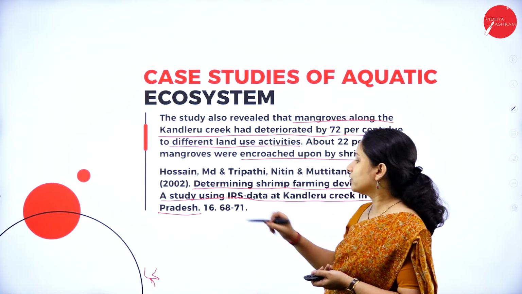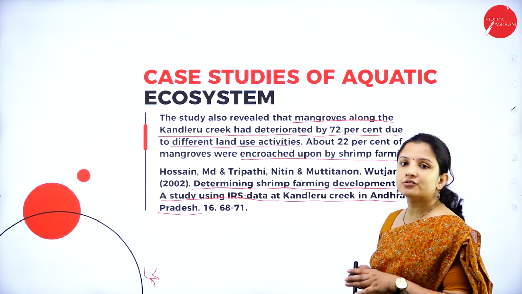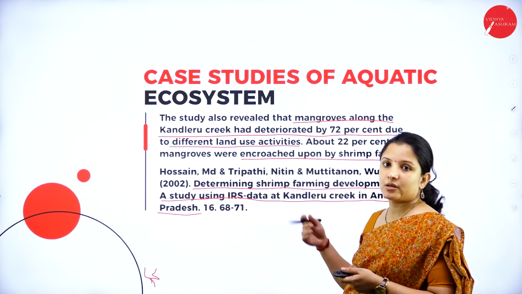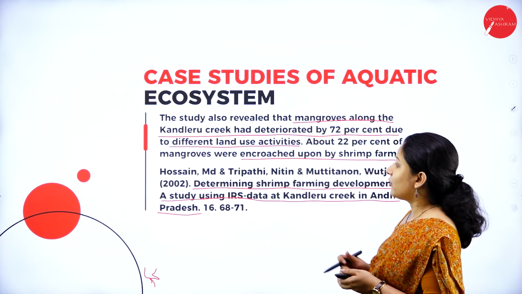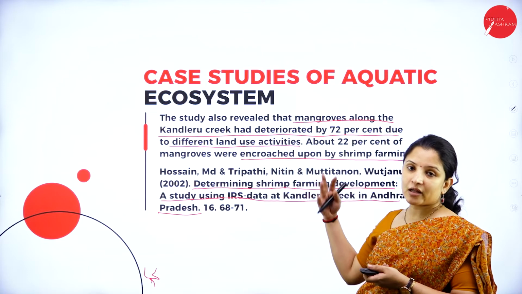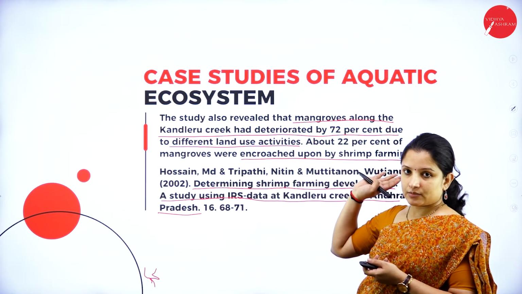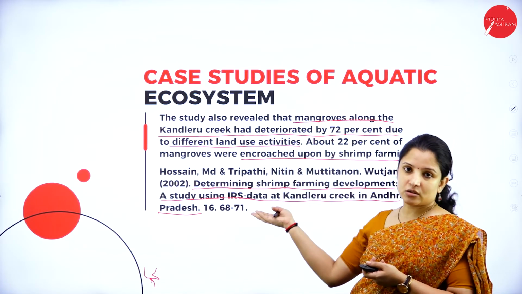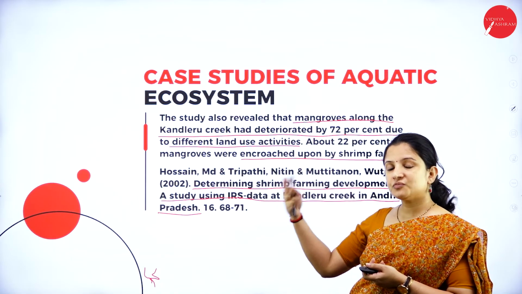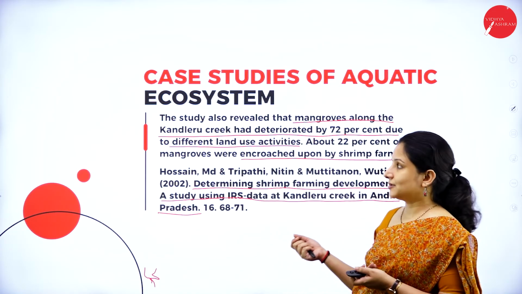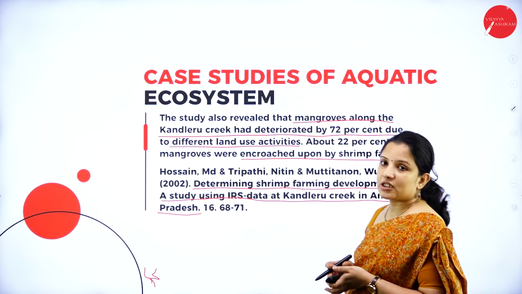Just have a look at this journal so that you will get complete information about this case study. You might also get ideas on how to continue shrimp farming and not spoil the aquatic ecosystem.